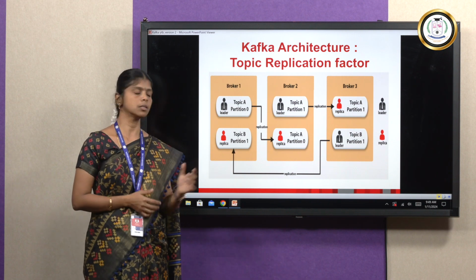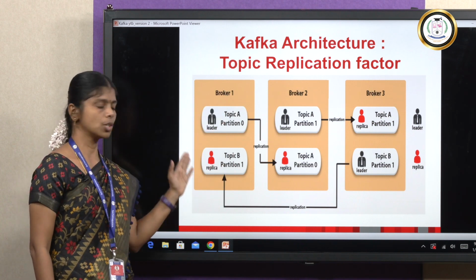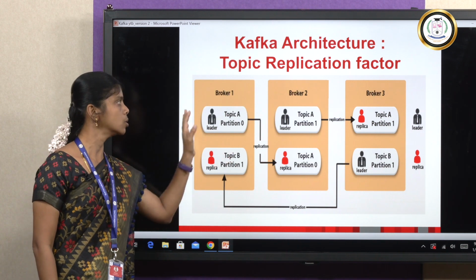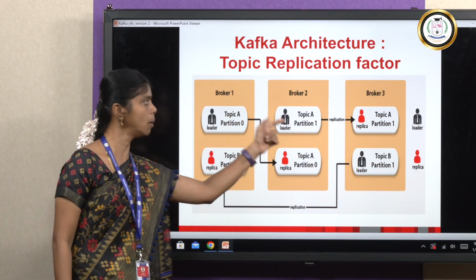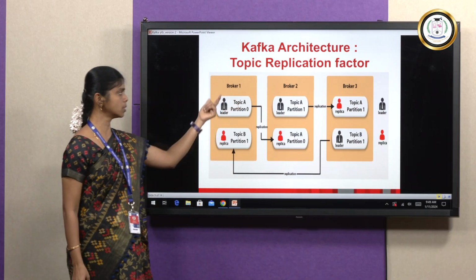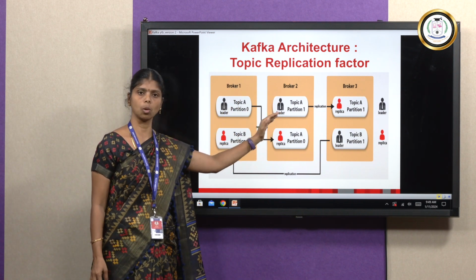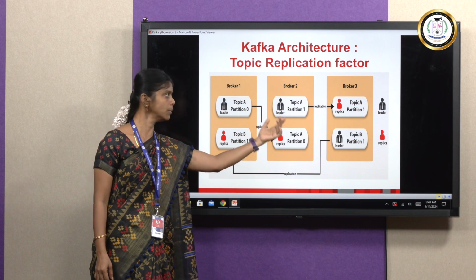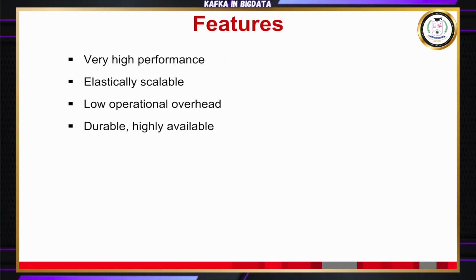Why do we need this? If broker 1 fails, the entire information at broker 1 is lost. So for this redundancy, we create a replication on broker 2. Once broker 1 goes down, it will take the information about all the topics and partitions from broker 2 via the replications. Next we can see the features of Kafka.